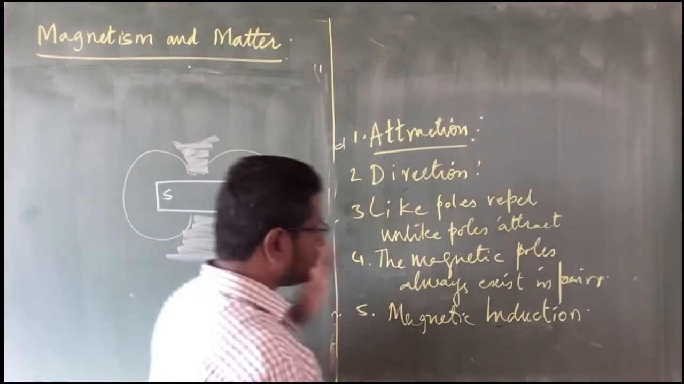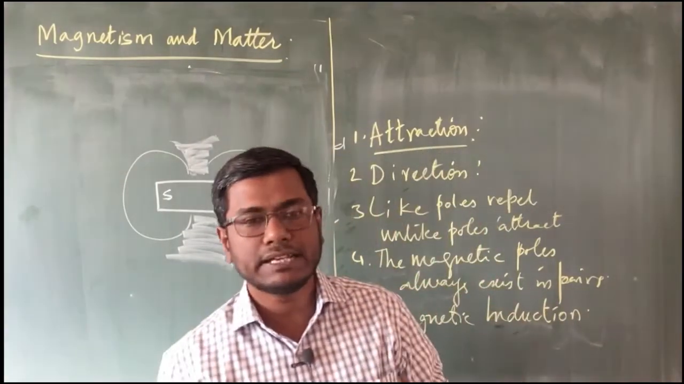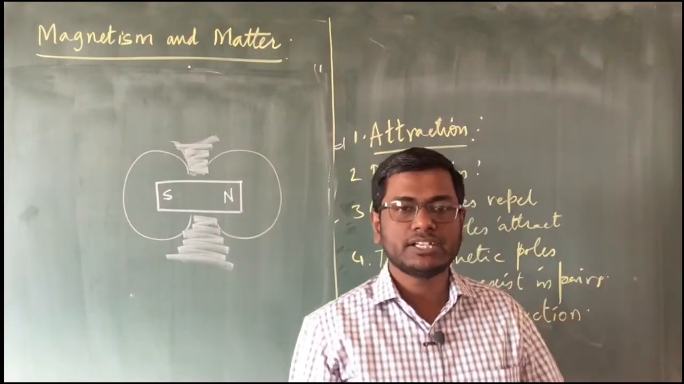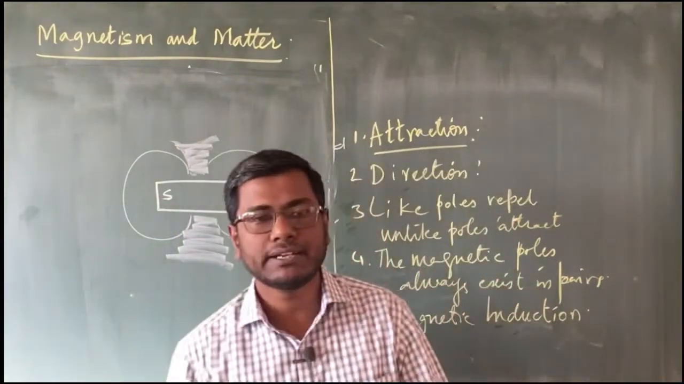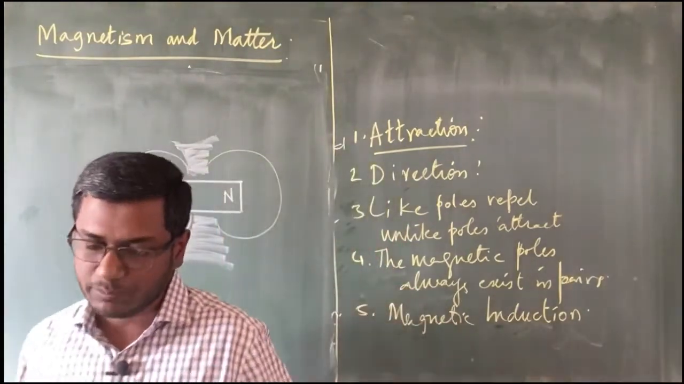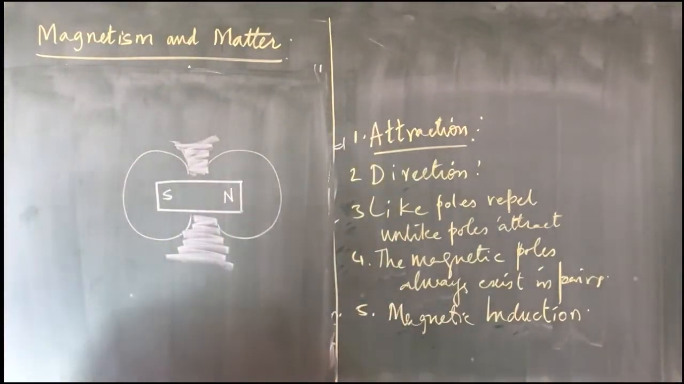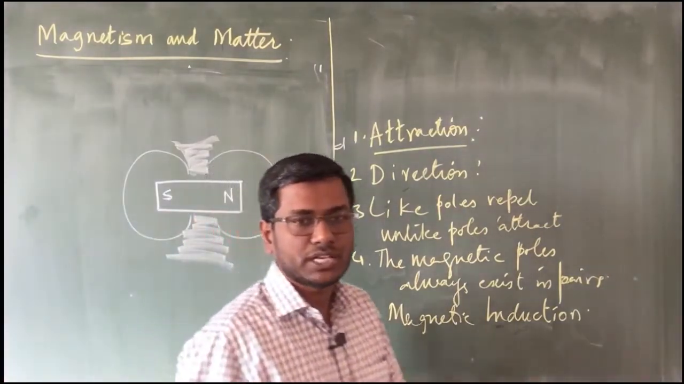So the regions where the magnetic field or the magnetic intensity seems like it is concentrated or it is strong, that region will be the region of magnetic pole. It can be a north pole or it can be a south pole. Then magnetic axis, that is another term which we are going to come across.